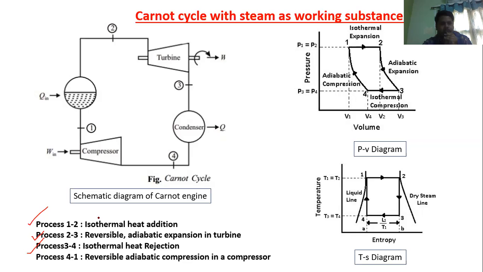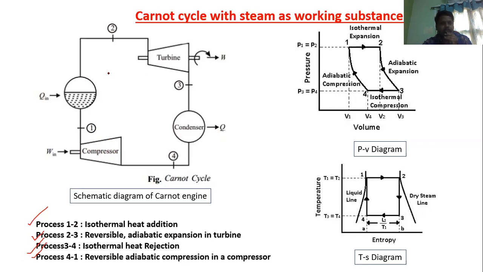Okay. The next process is 4 to 1. This is a reversible adiabatic compression through the compressor. Here the water is getting compressed. It is an isentropic compression because it is a reversible adiabatic process. A reversible adiabatic process is also known as an isentropic process.